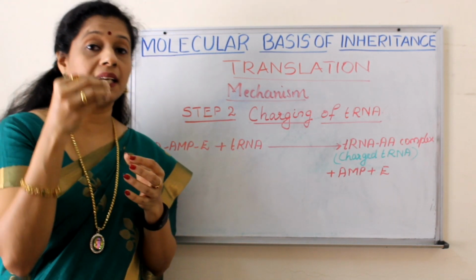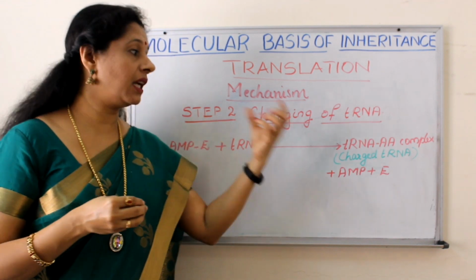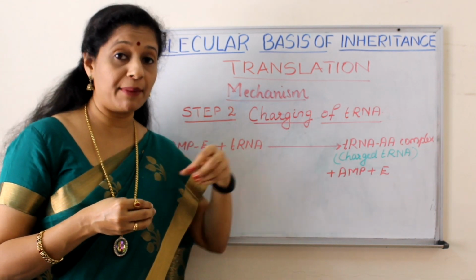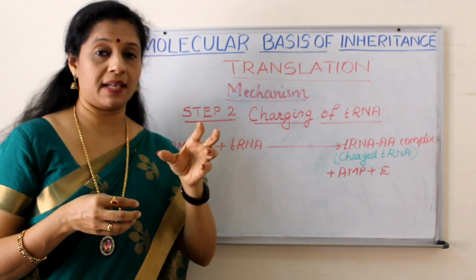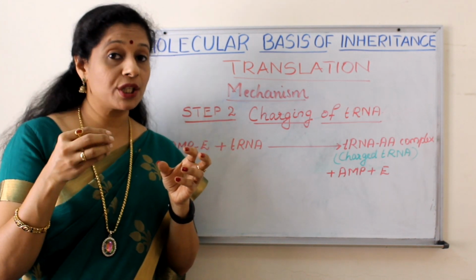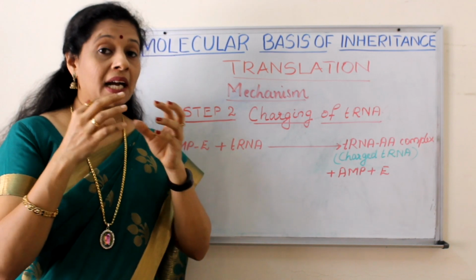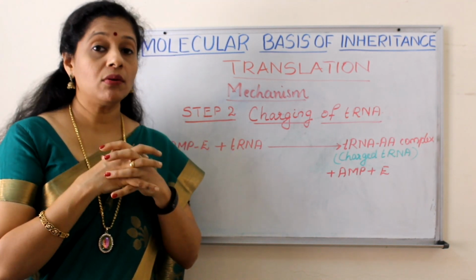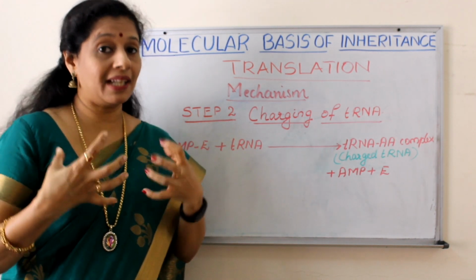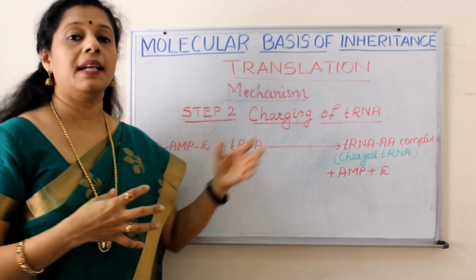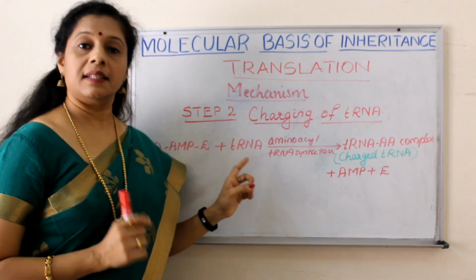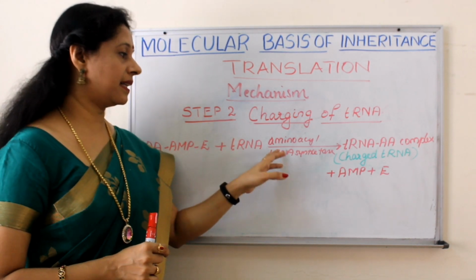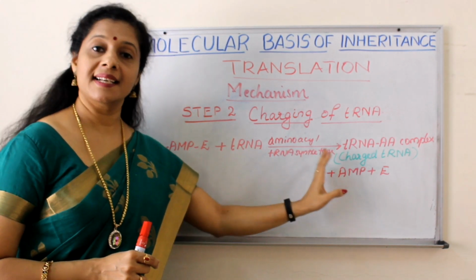That energized amino acid is now bonding with the tRNA, right? tRNA has a 3'-OH group. With this, the COOH group of the amino acid will bind. That is, the carboxyl group of the amino acid will bind with the 3'-OH group of the tRNA and they join. So now the tRNA is charged because it got the energy through the amino acid. Now who is left out? AMP and enzyme are left out. This reaction is also catalyzed by the enzyme aminoacyl tRNA synthetase.